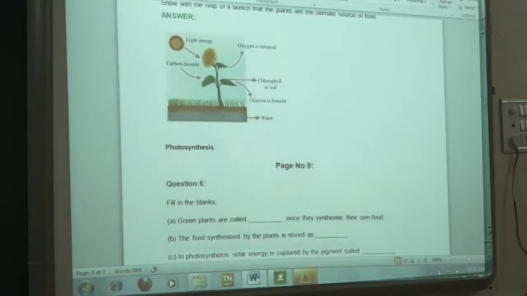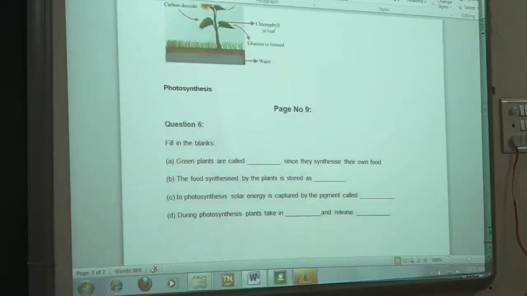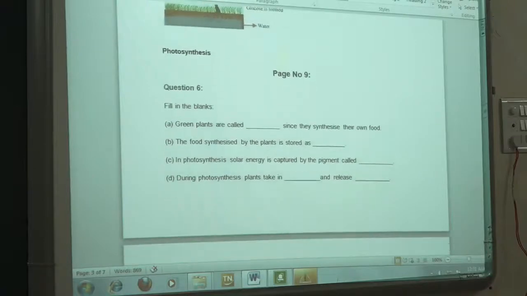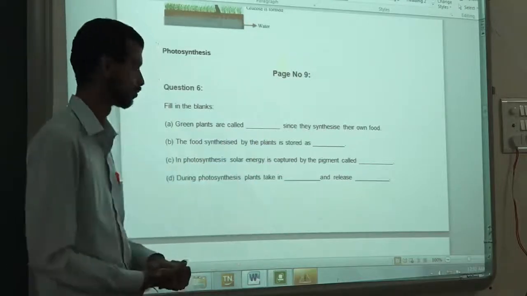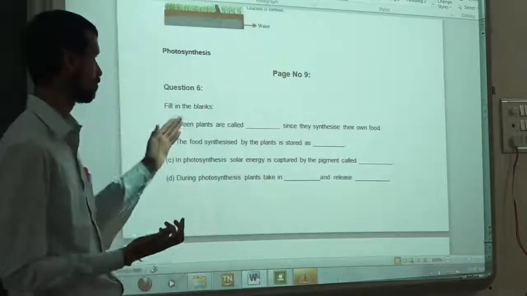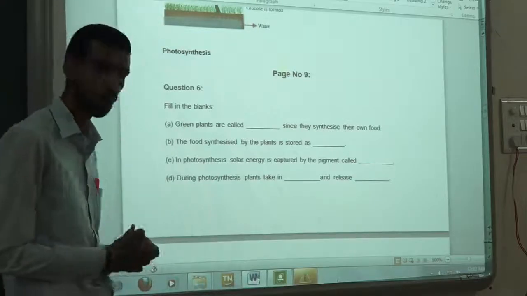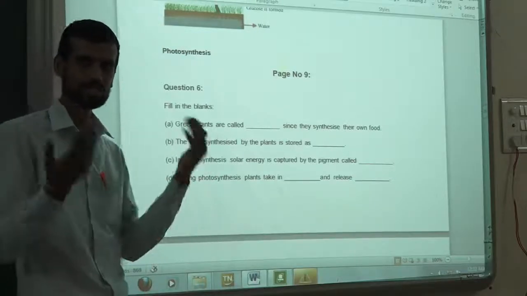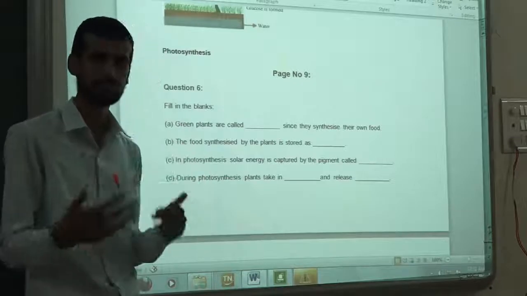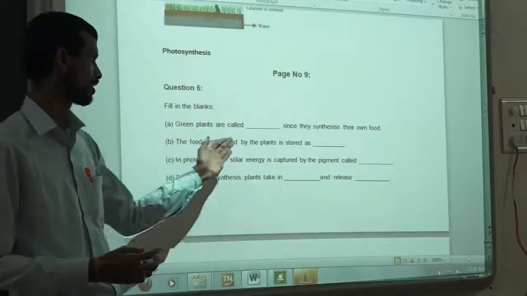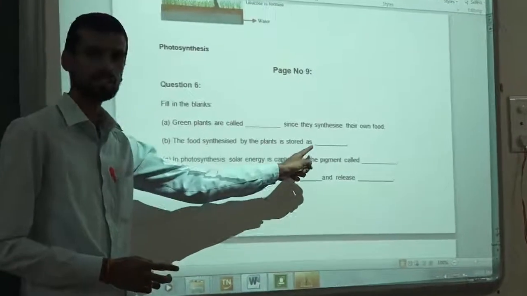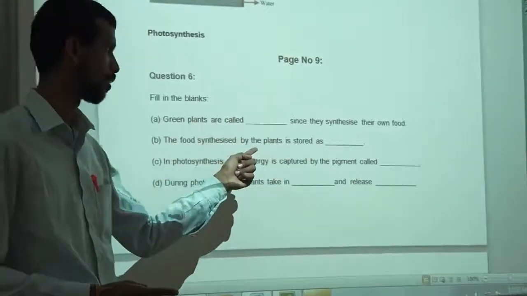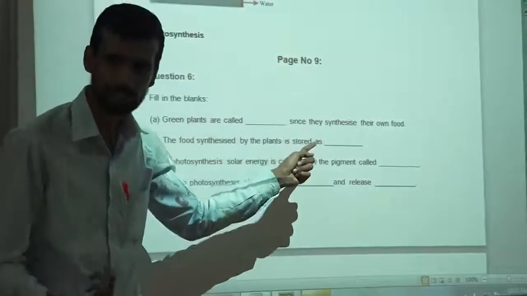The next is fill in the blanks. Here is the first fill in the blank. Green plants are called dash since they synthesize their own food. What is the answer? Green plants are called autotrophs. Autotrophic means self-nutrition. They prepare their food by themselves. The food synthesized by the plants is stored as, second fill in the blank. The food synthesized by the plant is stored as what?